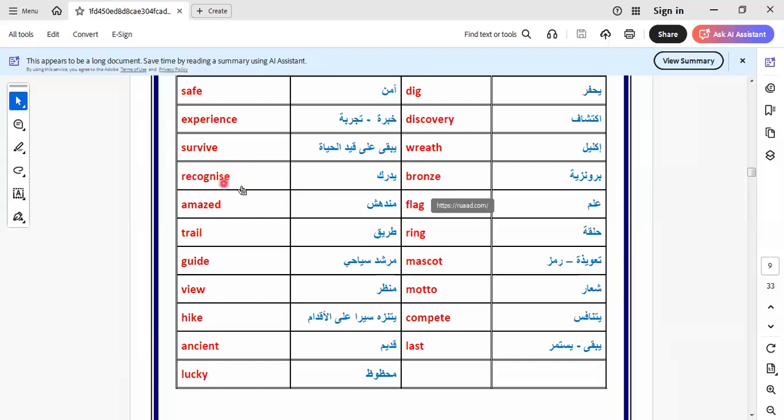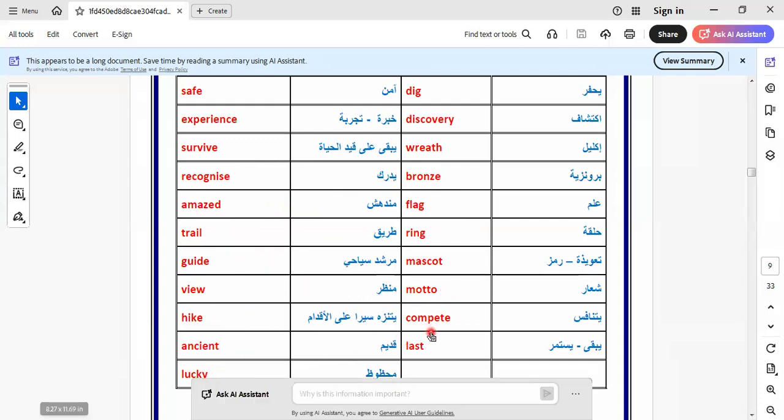Here is recognize, bronze, amazed, flag, trial. Here is ring. Here is guide. Here is mascot. Here is view, motto. Here is hike, complete, ancient, lost.